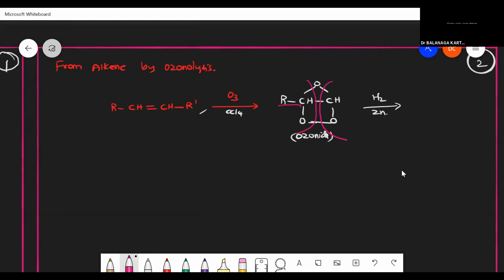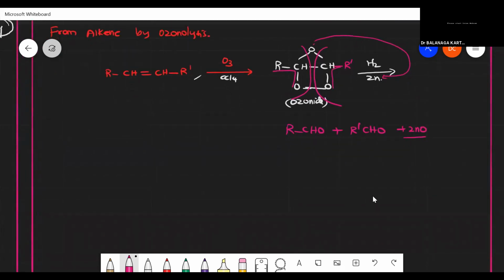If you use zinc, it will break like this. So RCHO and CHO is there. Here I missed that R dash. So RCHO is my product. Another one is R'CHO is my product. What about this O? This O will attach with zinc to form zinc oxide. It will eliminate as zinc oxide. So I can get aldehydes as my product. Both are different aldehydes.